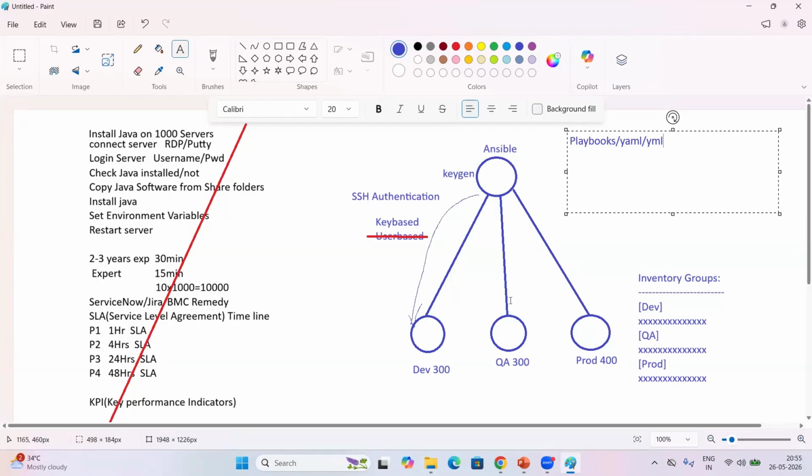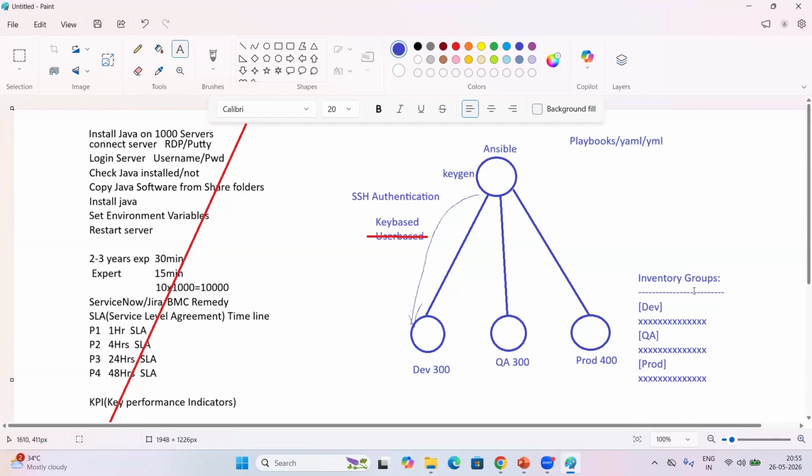Once we prepare the scripts, we can trigger them, and the deployment will happen on all 1,000 servers within a minute, in parallel. That is single-click deployment, right? Here there is an interview question that interviewers commonly ask in every interview. My students are getting this question: to deploy Java on 1,000 servers, why do we require Ansible?